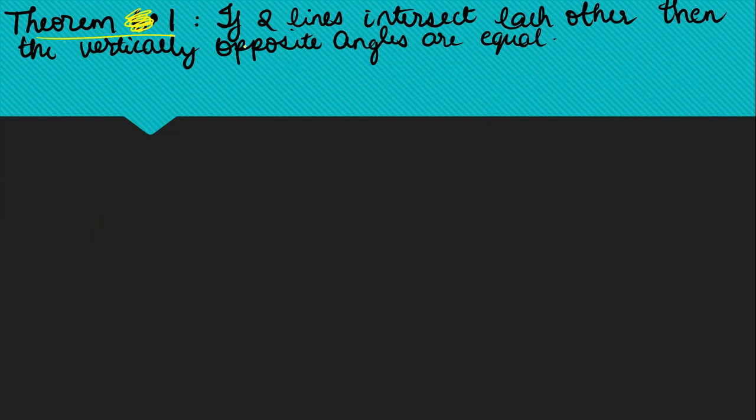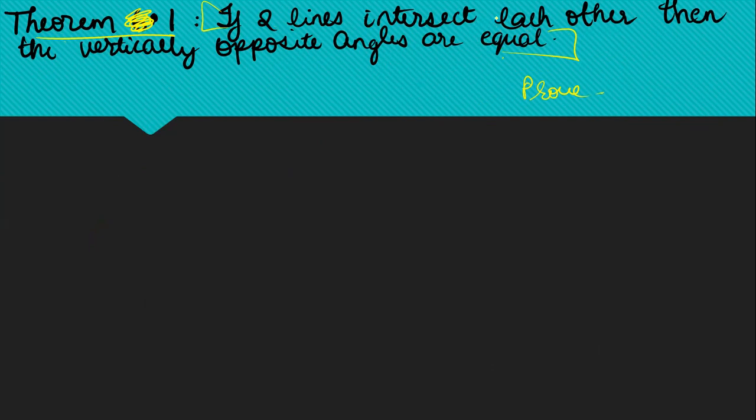They would probably give you: if two lines intersect each other, then the vertically opposite angles are equal. Prove it. Prove that they are equal. They won't say theorem 6.1 says so and so, prove it. They'll give you the statement, and they'll ask you to prove it. So accordingly you need to prove.